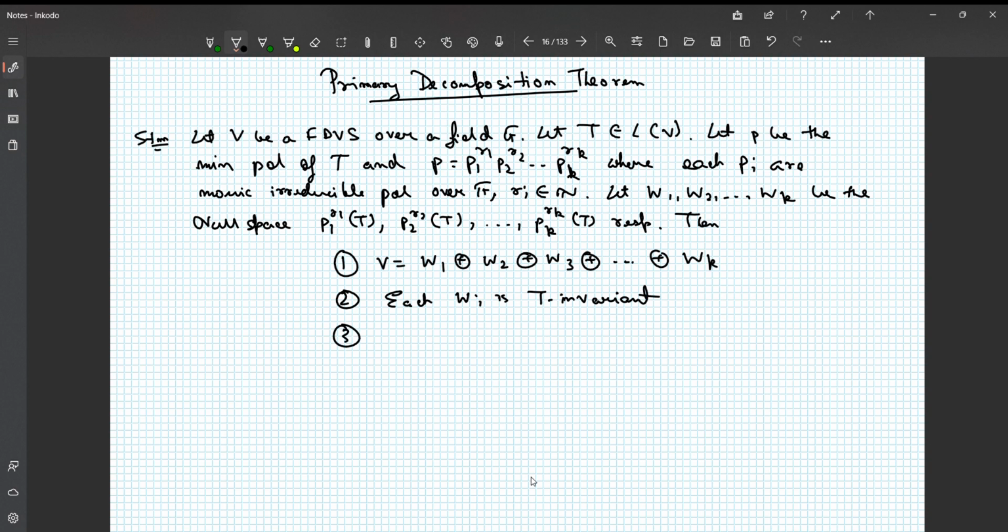And number 3, if we denote Ti to be the restriction of T on Wi, for all i, then pi to the power ri is the minimal polynomial of Ti. So this is the primary decomposition theorem. Let us come to the proof of it.